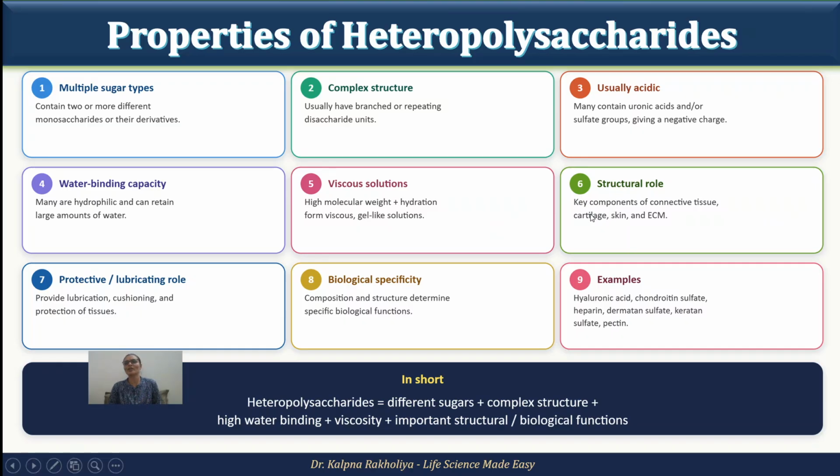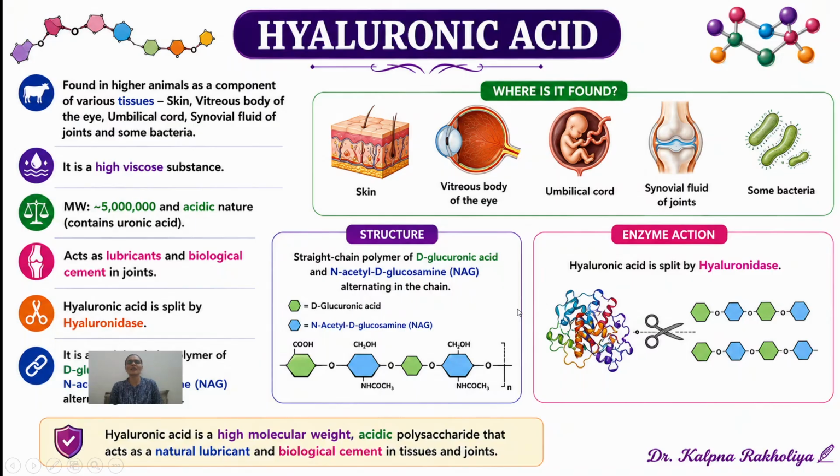They also play an important structural role in connective tissue, cartilage, skin, and extracellular matrix. It is also involved in providing lubrication and protection of tissue, cushioning, and so on. It also has biological specificity; composition and structure determine the biological function. So these are the properties of heteropolysaccharides.